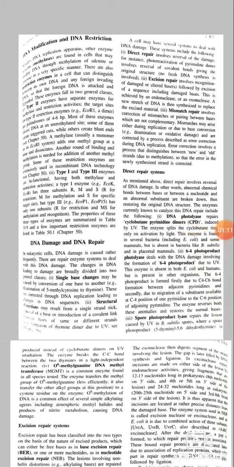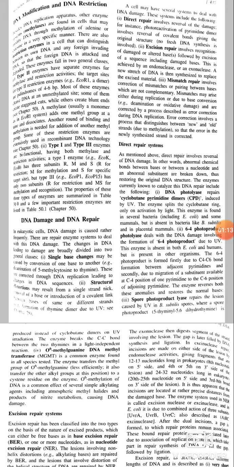These enzymes fall in two general classes. First, type II enzymes have separate enzymes for methylase and restriction activities.